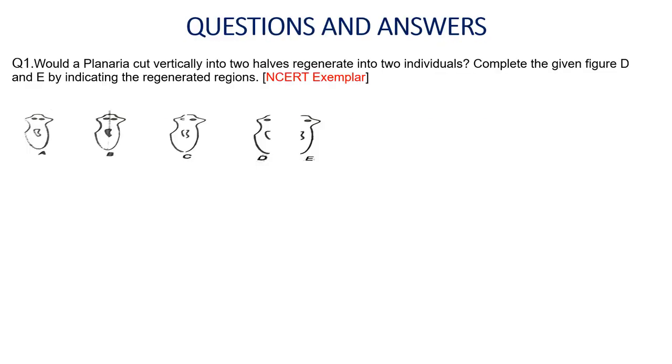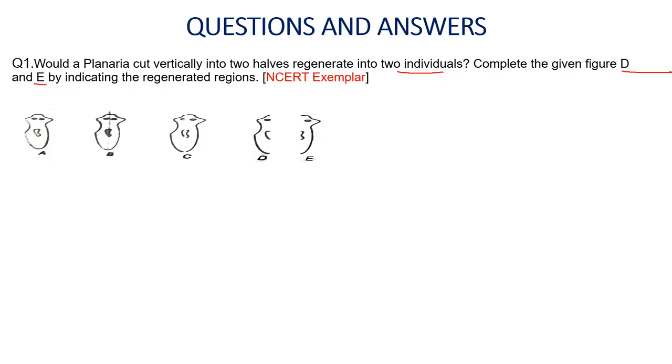Question number one. Would a planaria cut vertically into two halves regenerate into two individuals? Complete the given figures D and E by indicating the regeneration region. We know that planaria has a power of regeneration because of special types of tissues present in the planaria, which are responsible for regenerating or producing the whole organism even from a very small piece of the body.